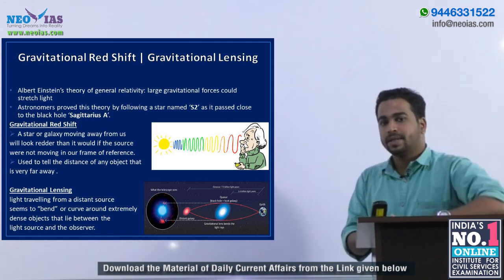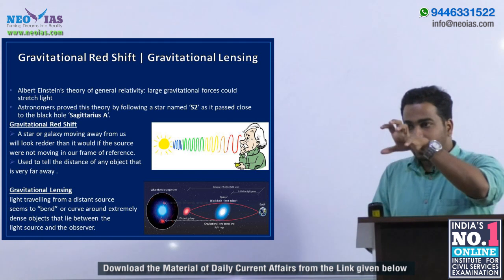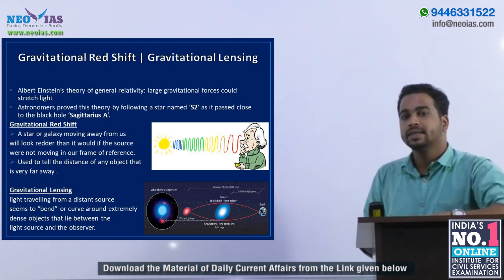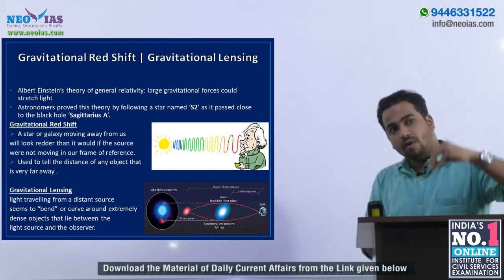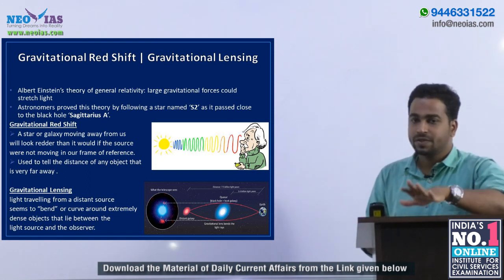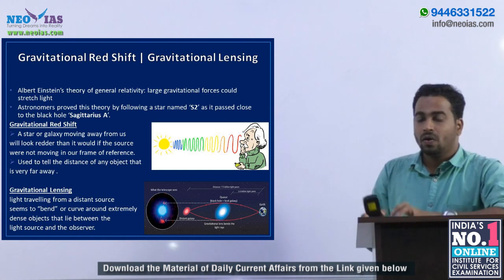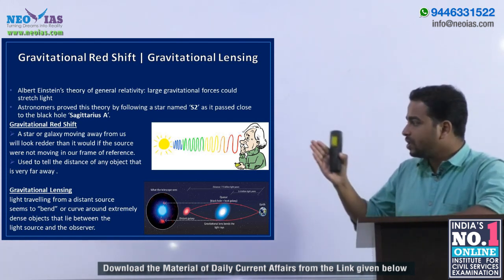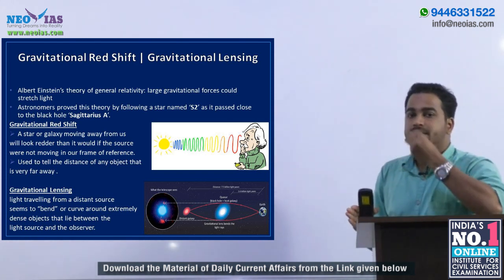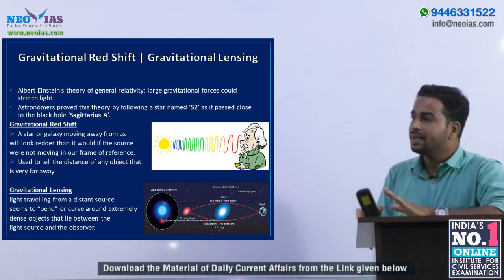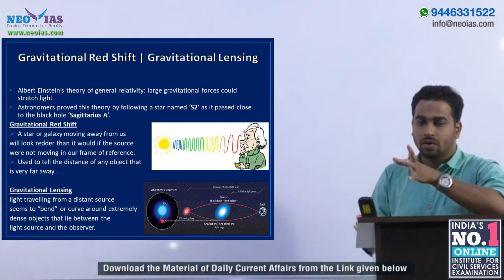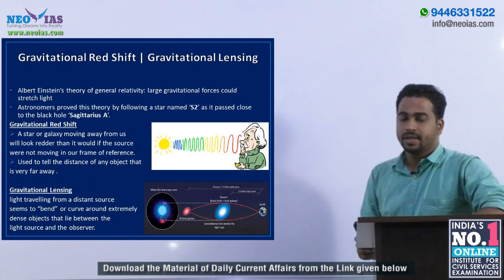So in the visible spectrum, the orange red region has the higher wavelength, and if a light source is far away from the observer, suppose we are observing a light source like the sun far away from us, only the higher wavelength region or the orange red region will reach our eye. So we will see that particular object in red or orange red color.